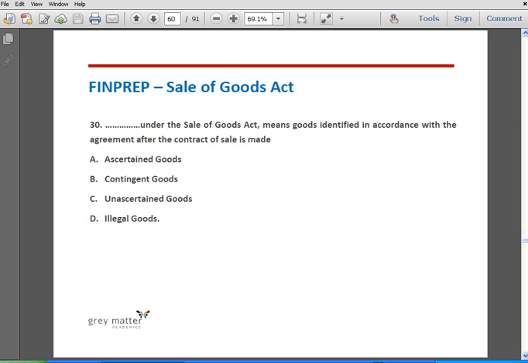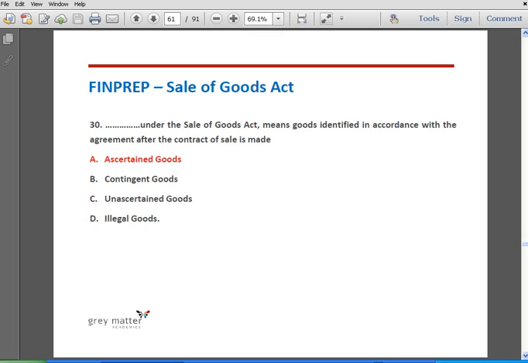Question number 30. Dash under the Sale of Goods Act means goods identified in accordance with the agreement after the contract of sale is made. Option A, ascertained goods. Option B, contingent goods. Option C, unascertained goods. And option D, illegal goods. The correct option is option A. Ascertained goods under the Sale of Goods Act means goods identified in accordance with the agreement after the contract is made.